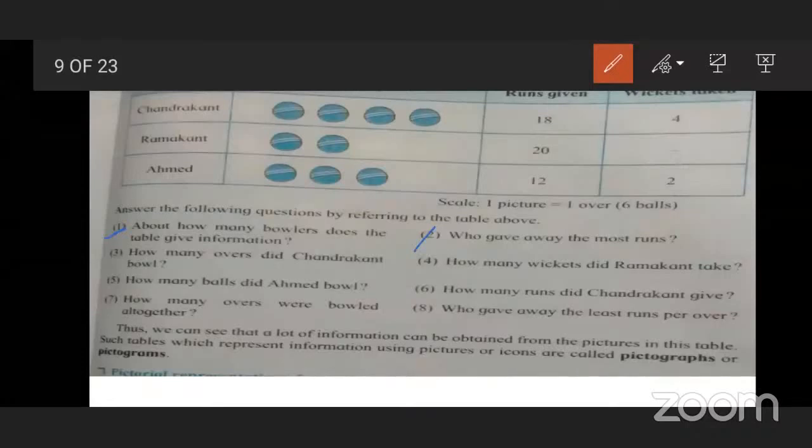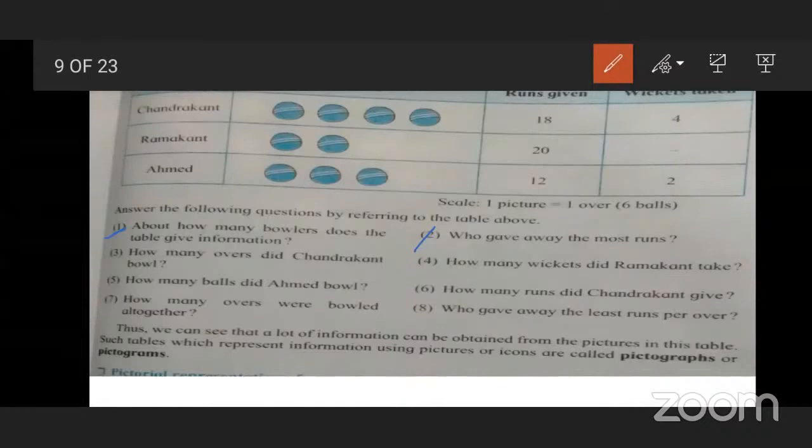While Chandrakant bowled 4 overs but gave only 18 runs, less than Ramakant. Ahmed bowled 3 overs and gave 12 runs. But Ramakant gave 20 runs in 2 overs, so Ramakant gave away the most runs.